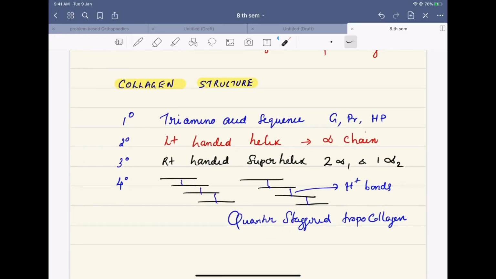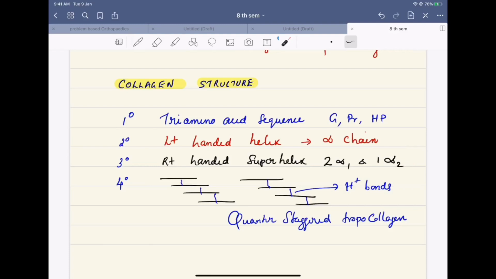A few words about collagen structure. Collagen has a primary, secondary, tertiary and a quaternary structure. The primary structure is a tri-amino acid sequence of glycine, proline and hydroxyproline. Secondary structure is a left-handed helix forming alpha chain. Tertiary structure is a right-handed superhelix formed by 2 alpha 1 and 1 alpha 2 chains in case of type 1 collagen.